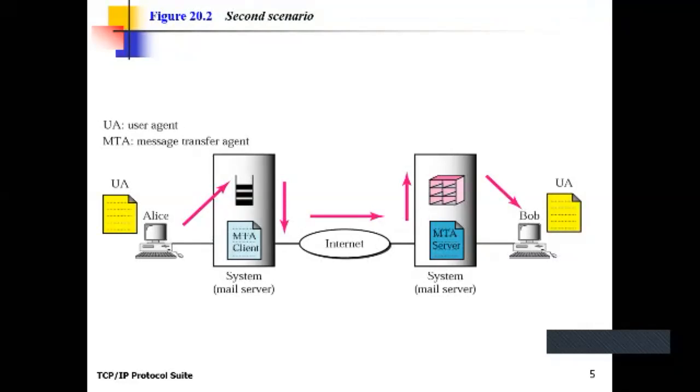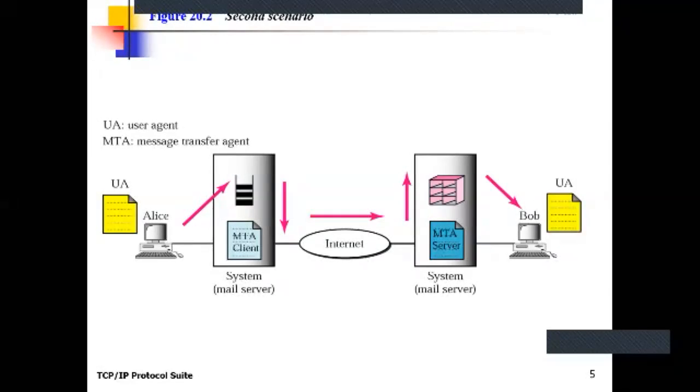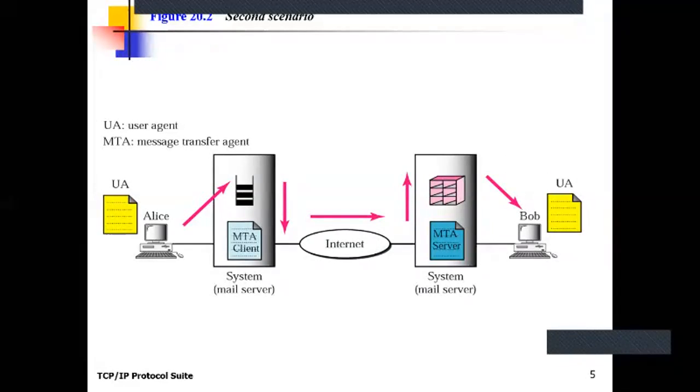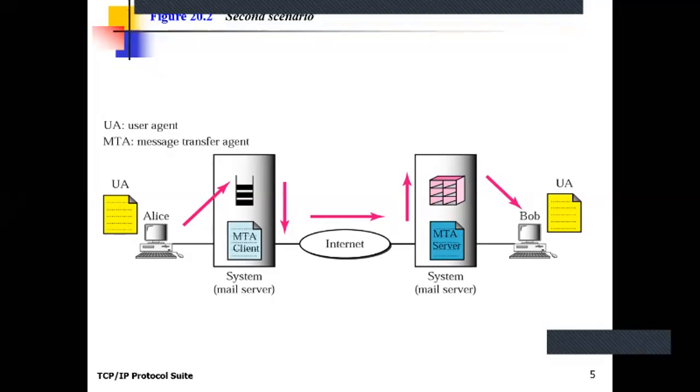Clear? So it uses the message transfer agent program to transmit the mail from one mail server to another.